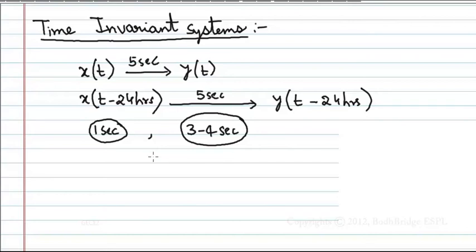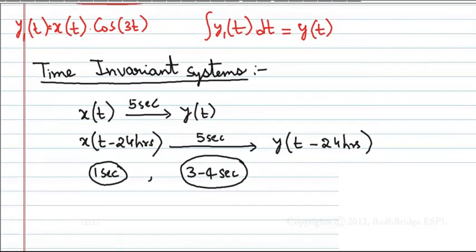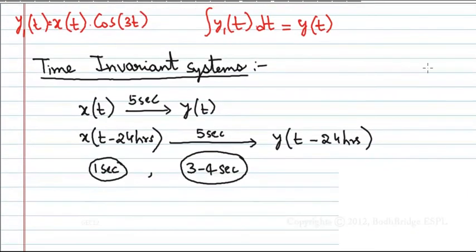Why is it called time variant? Because along with the time, the output is varying, right? Initially it was taking only 1 second, but now when you applied the input, it is taking 3 to 4 seconds. Therefore these are time variant systems. This is a live example. Now we shall check whether this is time variant or not.